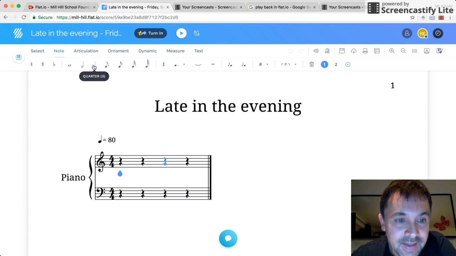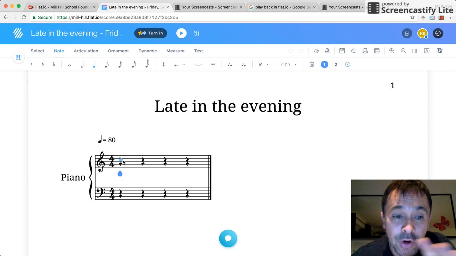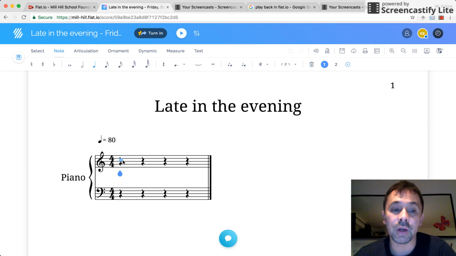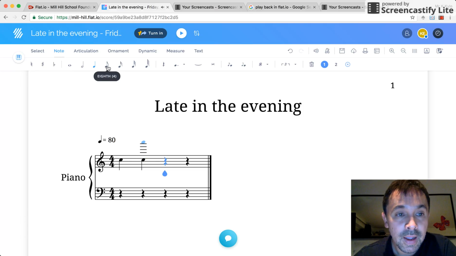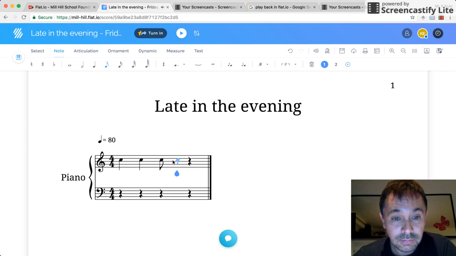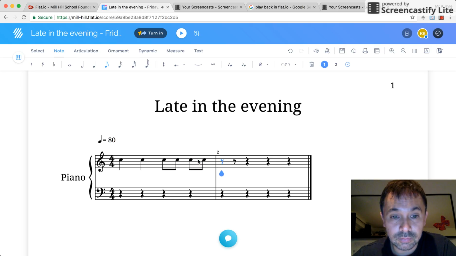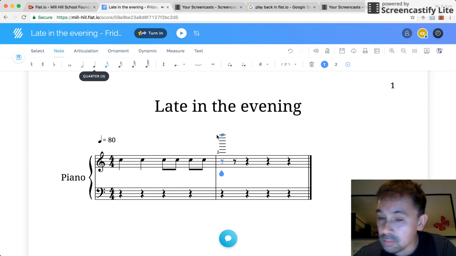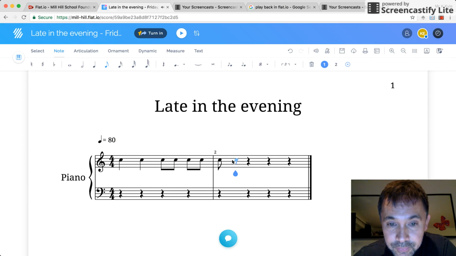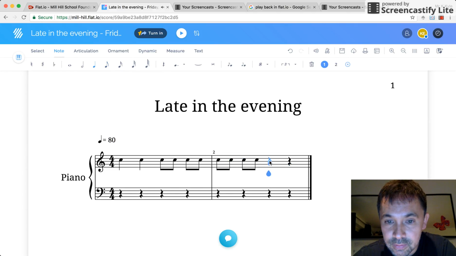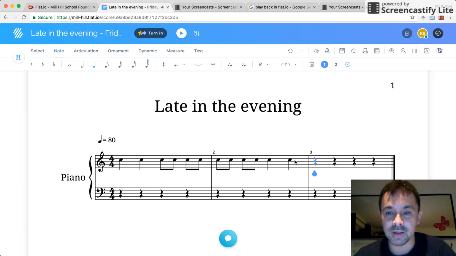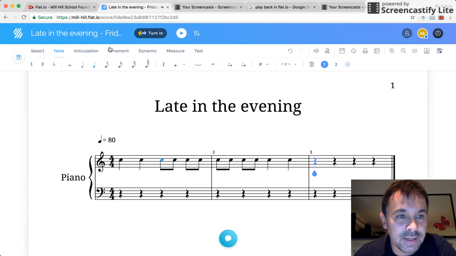So let's get this out the way. We're just going to put notes on a C for the time being. So we're going to have 2 crotchets, and then some quavers, and then a couple more quavers, 4 more quavers, and a couple more crotchets. Oh no, there we go, that's the C, and then there's another C. Look, we're a quarter of the way through already.